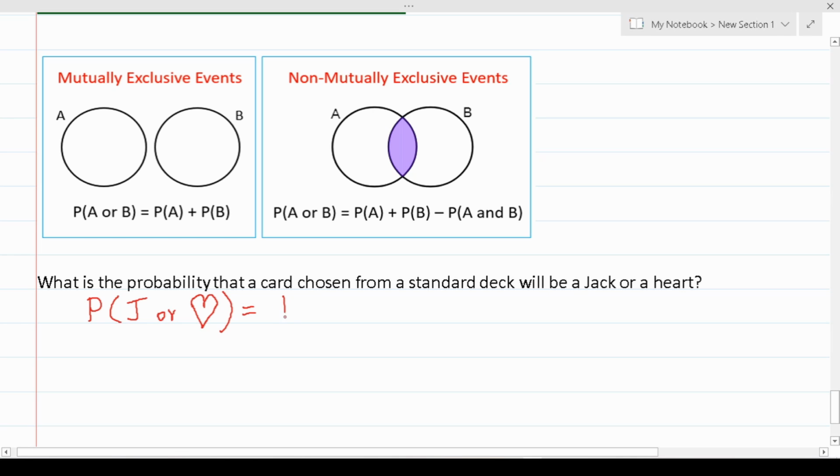So we know this is going to be probability of jack plus the probability of heart minus the probability of jack and heart. And let's see why.